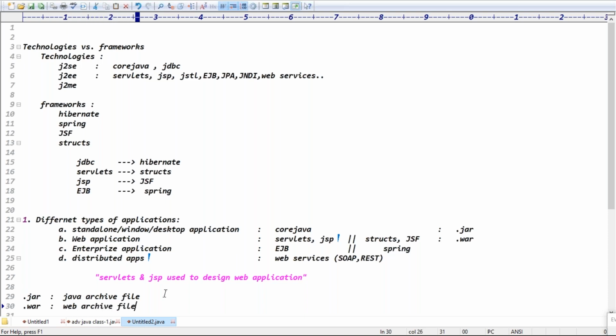Web archive file. So in enterprise applications, guys, the faculties will create the extension like .ear file. This is nothing but like zip files, guys. Actually, your web application contains one resource or multiple resources. Generally, in enterprise applications and distributed applications, we have multiple resources, right? Like we have HTML files, CSS files, Java files, and jar files.